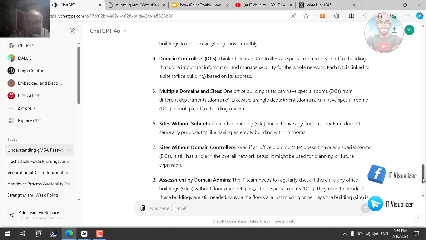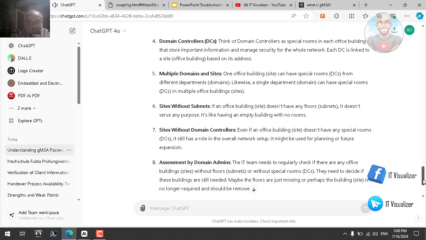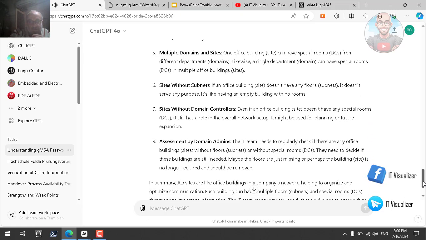6. Sites without subnets. If an office building, site, doesn't have any floors, subnets, it doesn't serve any purpose. It's like having an empty building with no rooms. 7. Sites without domain controllers. Even if an office building, site, doesn't have any special rooms, DCs, it still has a role in the overall network setup. It might be used for planning or future expansion.